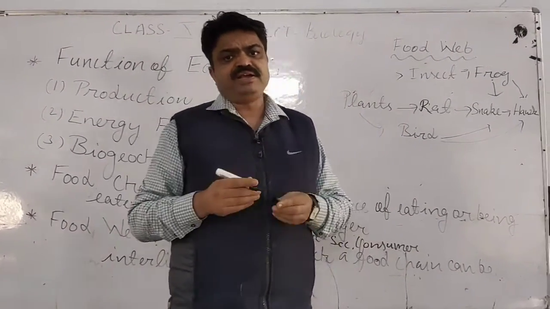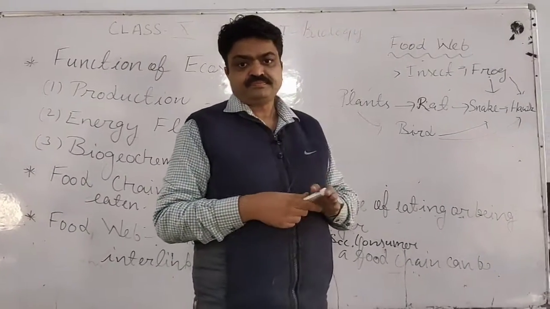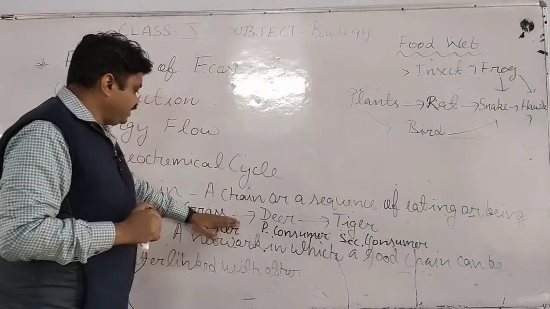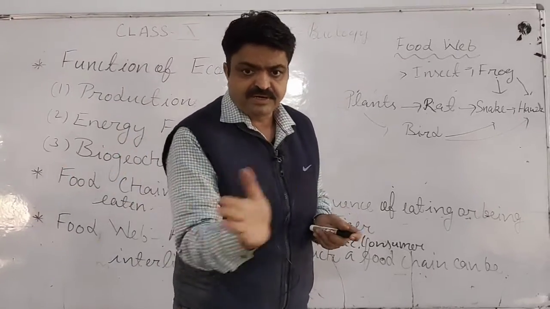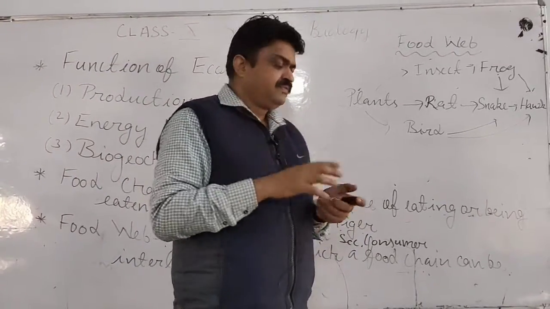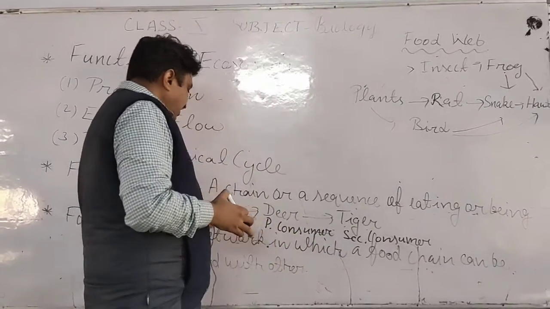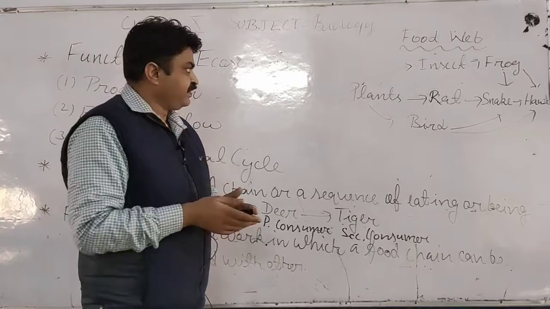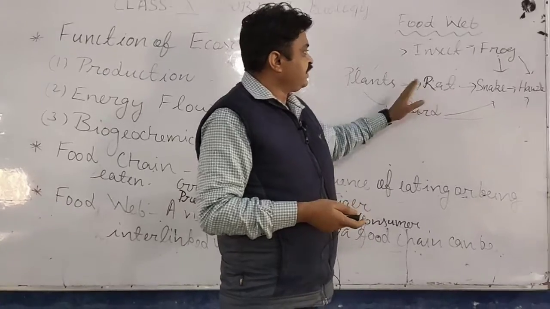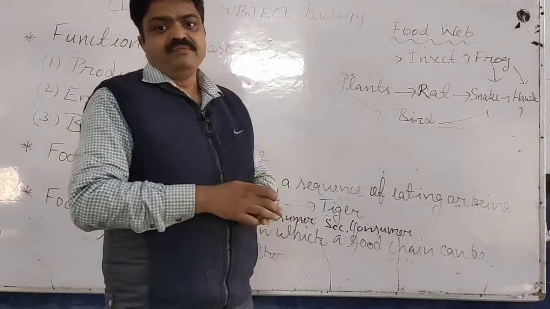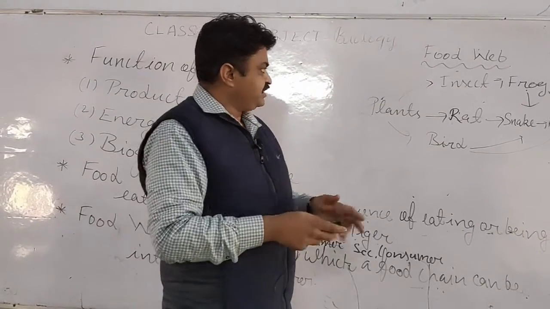Now what is the main difference between the food chain and the food web? In the food chain, the sequence is unidirectional. Means in this the trophic levels move in a particular single direction, in which a particular living organism is dependent on the other living organism, student. But in the food web, a particular living organism can be dependent on the food chain of another living organism, student. So it is the main difference.